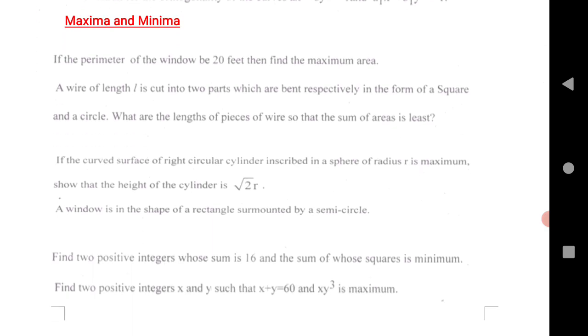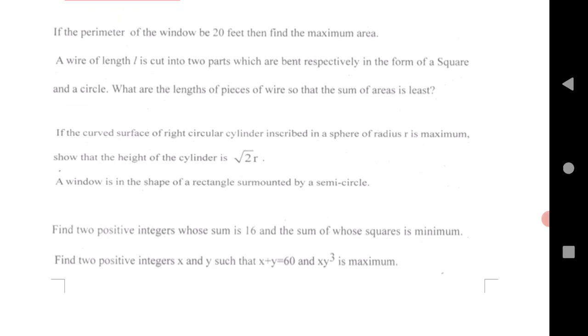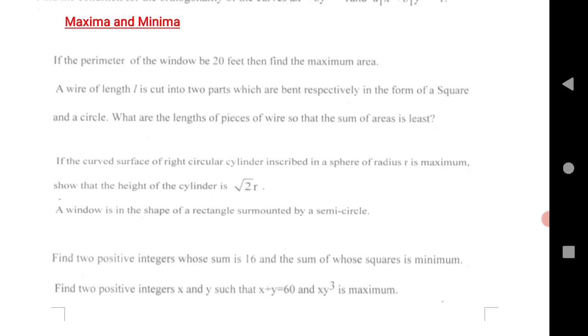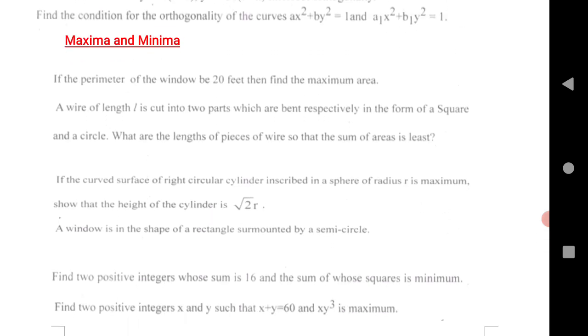Next and the last chapter is maxima and minima, a very important chapter for both states. If the perimeter of the window is 20 feet, then find the maximum area. These are very important. One or two wire questions, normally cylinder questions, and then the shape of a rectangle surmounted by a semicircle, a very important question. Two positive integers is also an important question. So these are brief notes about all the LAQs, 7 marks questions, for IPE.